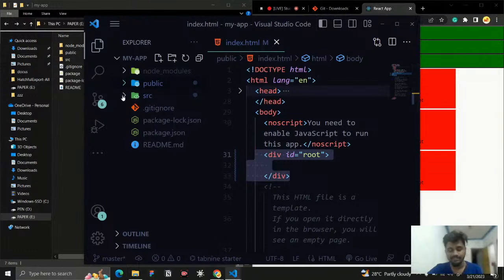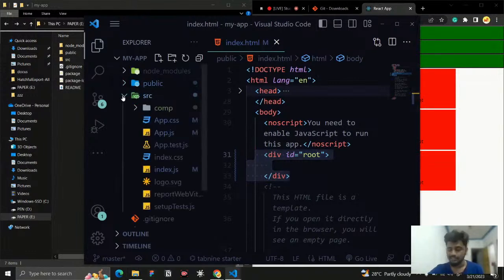So here you can see this src folder, right? Let us open this src folder and see which components are important. Here also we will get so many things, but we don't want anything, we can delete it. The important file is index.js. The index.html file is important, and the index.js file is important. Why? The index.html page is going to be the base that holds the entire thing, the structure, and the index.js file is what connects the components with the index.html file.